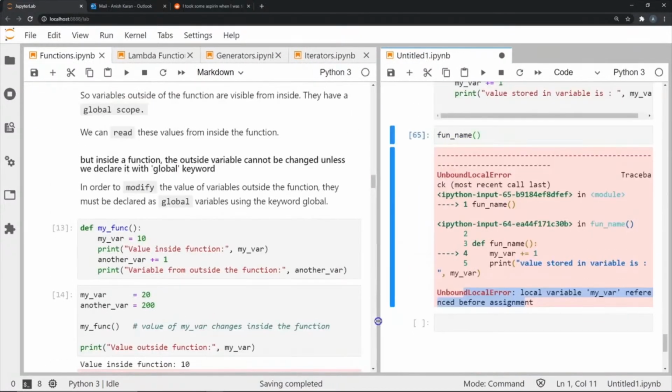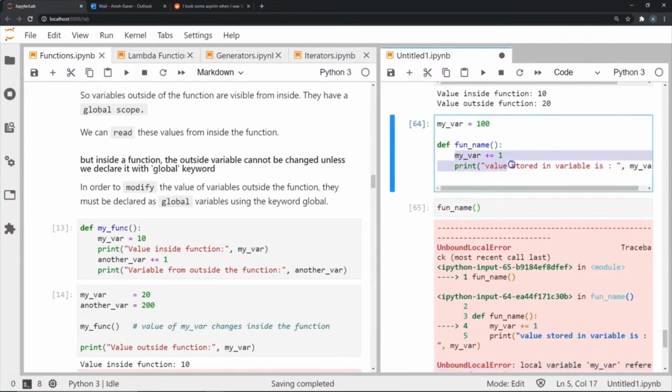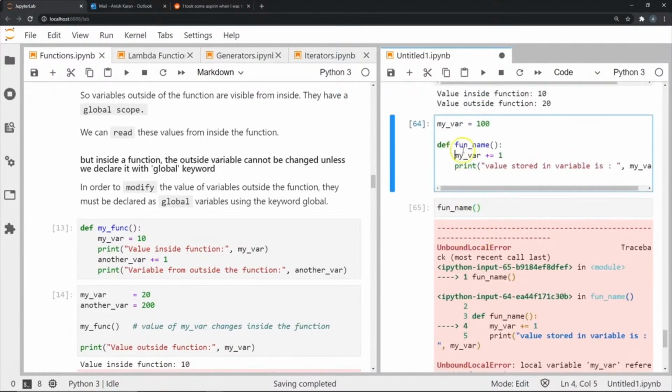Without going too much into detail, what it's saying is that the variable inside over here is still local to this function. And I have not defined this myvar as a global variable, so I cannot make changes to it within this function right now. To change that, I can use the global keyword. What if I did global over here?